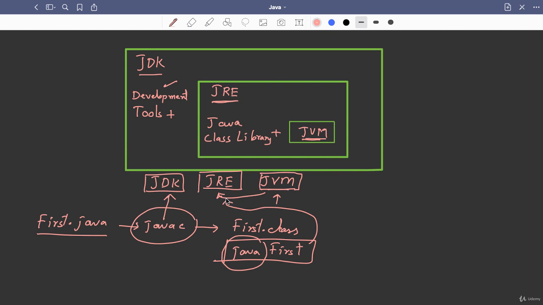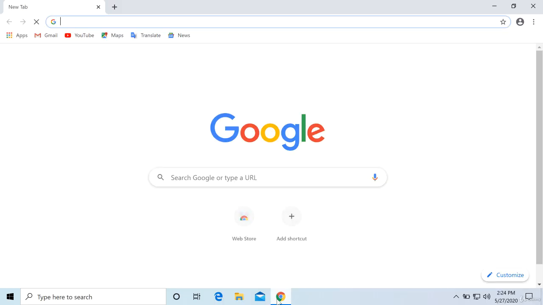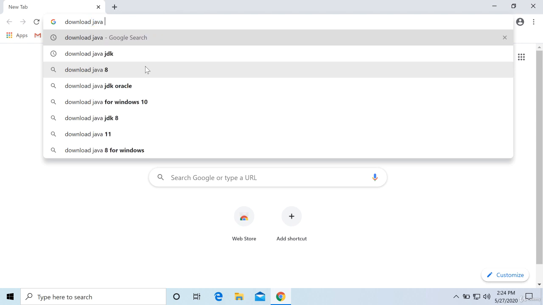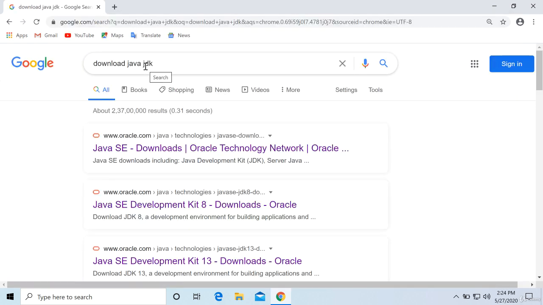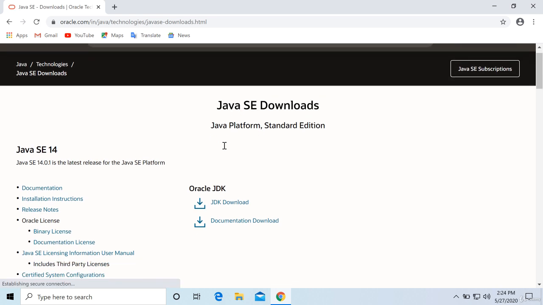Now let us see how to download and install Java on our computer system. Let us see how to download and install JDK on our computer system, and also I will show you how to set the path. Open browser, so I'm opening Chrome, then here type download Java JDK. Just you can type JDK also, download JDK. Then the very first link is from oracle.com, and here it says Java SE downloads. So click on this link. Once you click on this, it has taken to a page where you can download JDK.